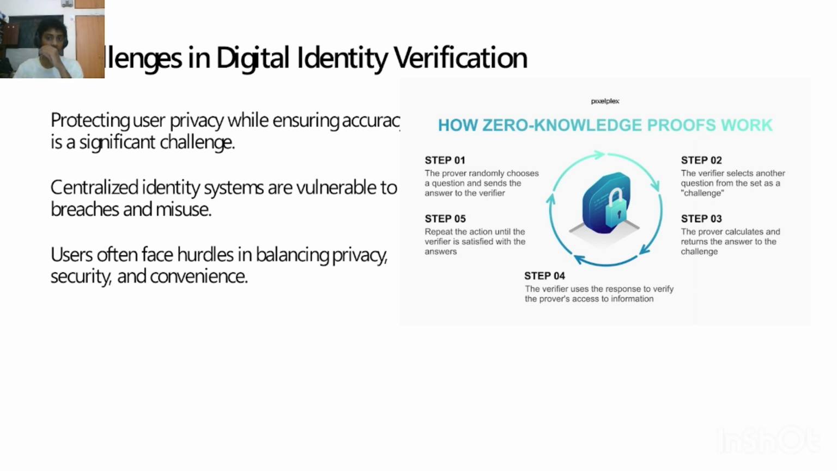Digital identity verification. There are some steps. Step one: the prover randomly chooses a question and sends the answers to the verifier. Two, the verifier selects another question from the set as a challenge. Step three, the prover calculates and returns the answers to the challenge. The verifier uses the response to verify the prover's access to the information. Repeat the action until the verifier is satisfied with the answer. These are some steps that involve the proof.